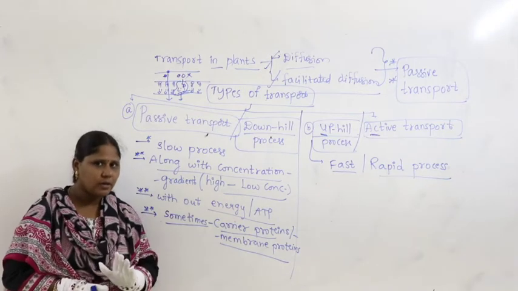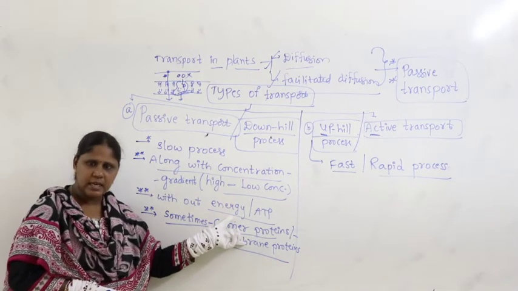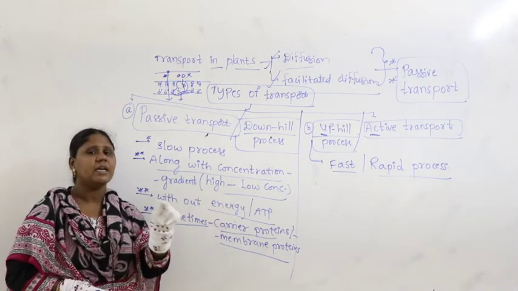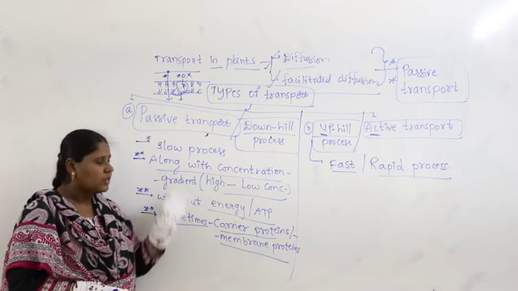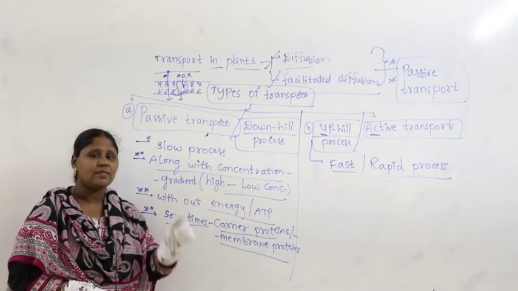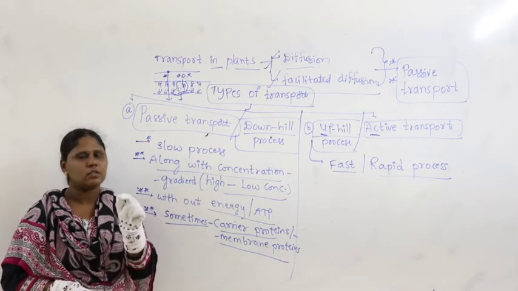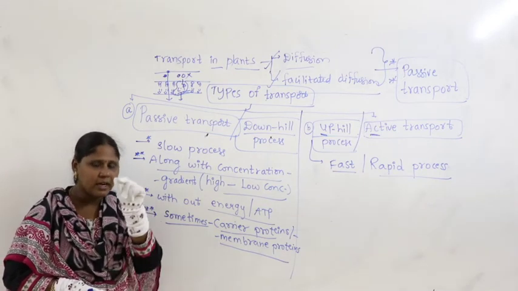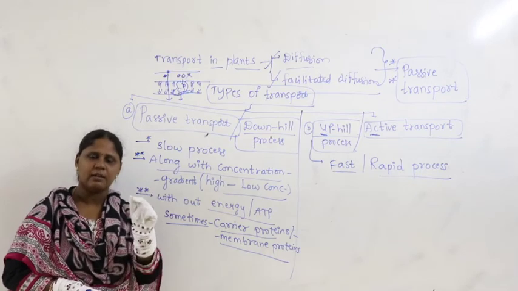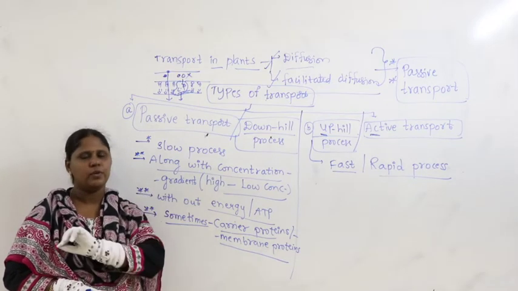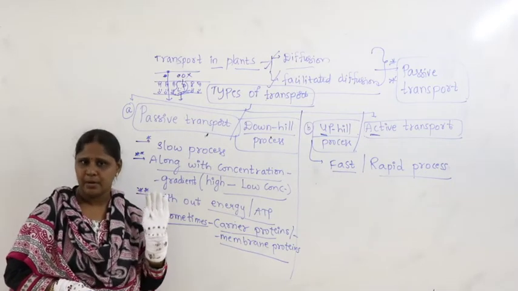I hope you got it. Sometimes by carrier proteins or membrane proteins, if this is the case, this speaks about facilitated diffusion. Sometimes it happens without carrier proteins. If that is the case, you have to choose the option diffusion. See how small the difference is. If you can understand each and every small difference with each and every line and meaning of the NCERT, you will be thorough with NCERT lines and no question can trouble you on the final paper.